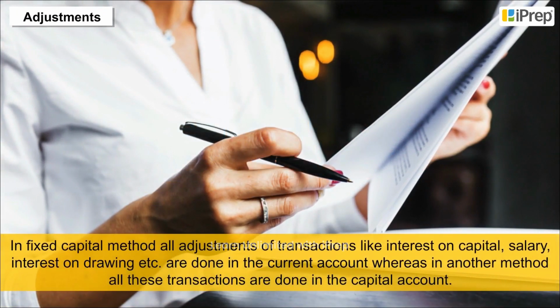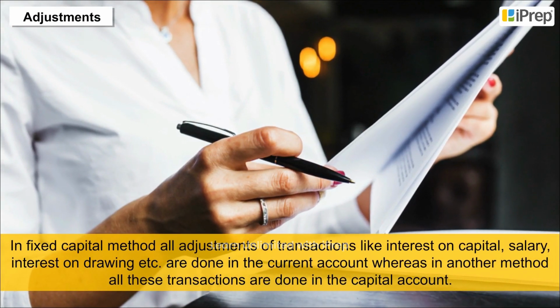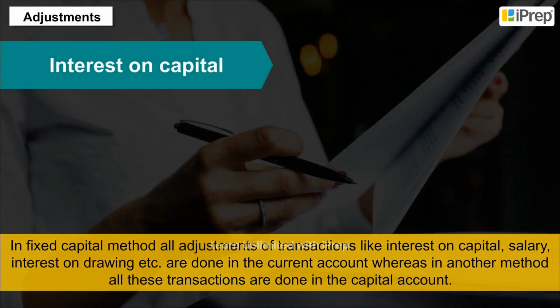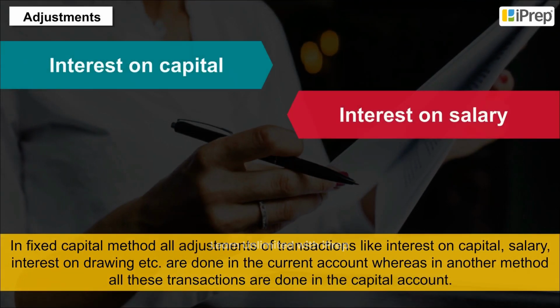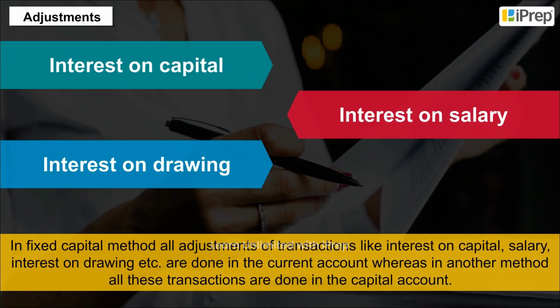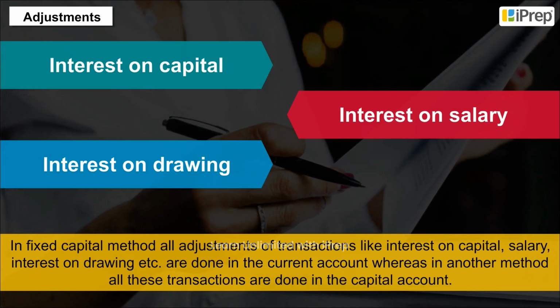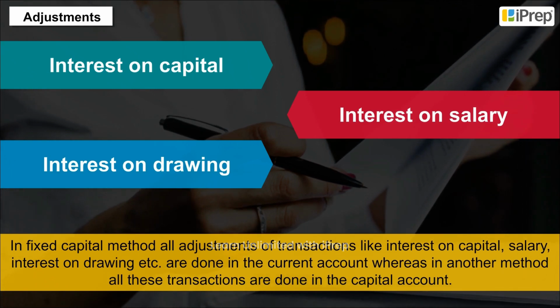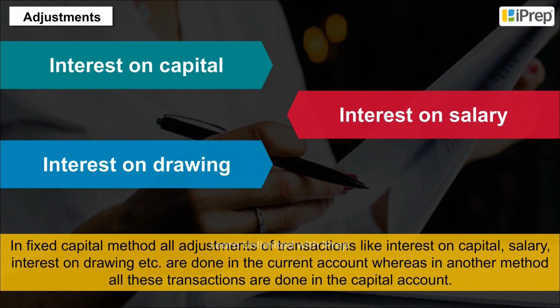Adjustments. In fixed capital method, all adjustments of transactions like interest on capital, salary, interest on drawing, etc. are done in the current account, whereas in another method, all these transactions are done in the capital account.